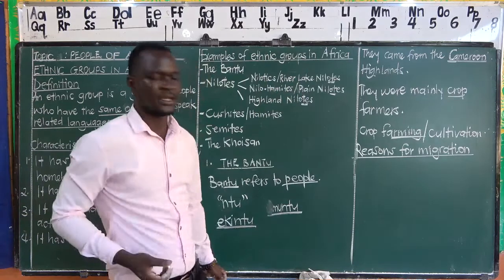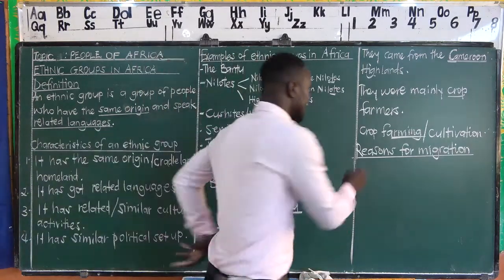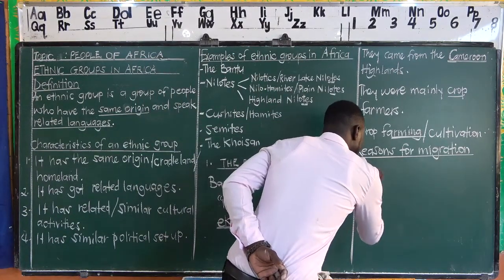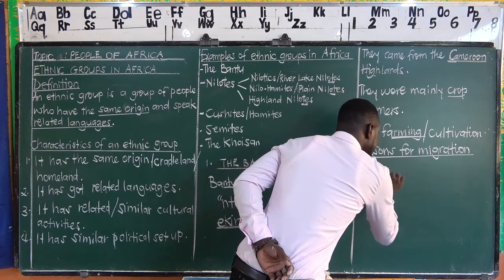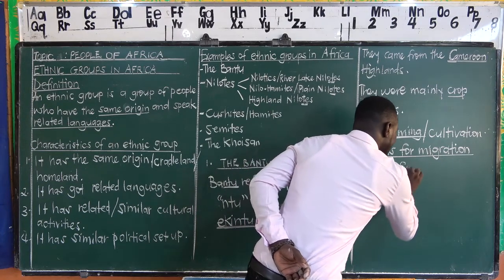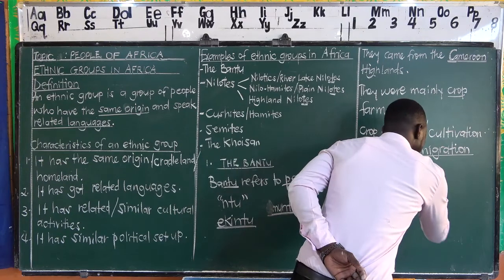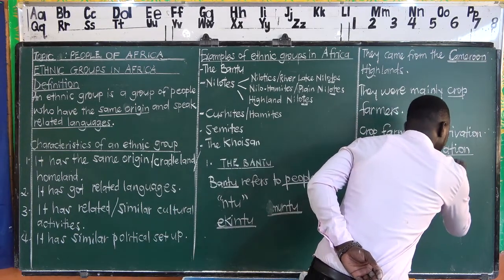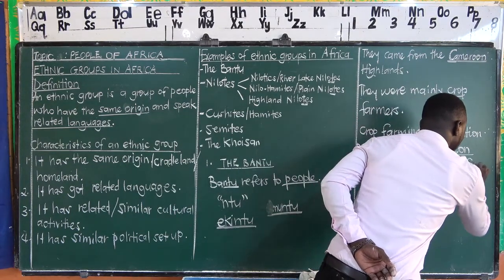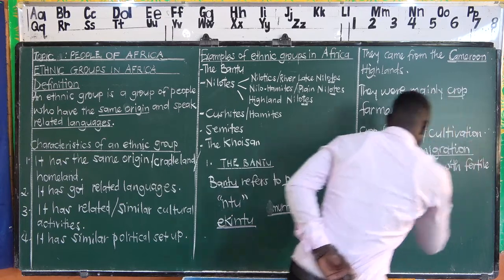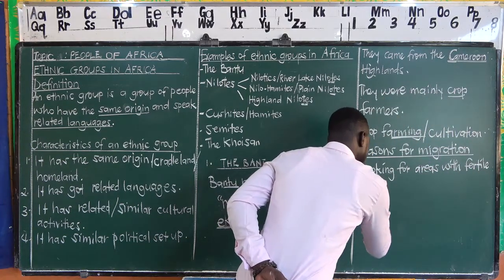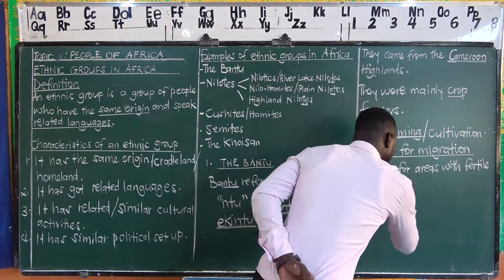I have said the main reason here was they were looking for areas with fertile soil for crop growing.